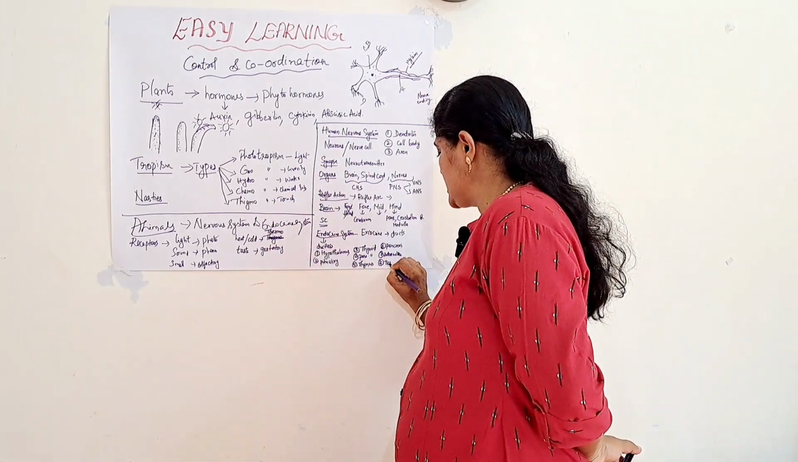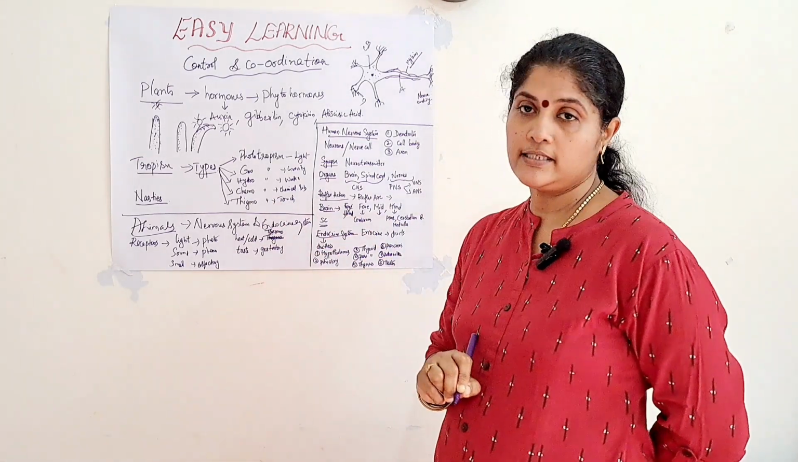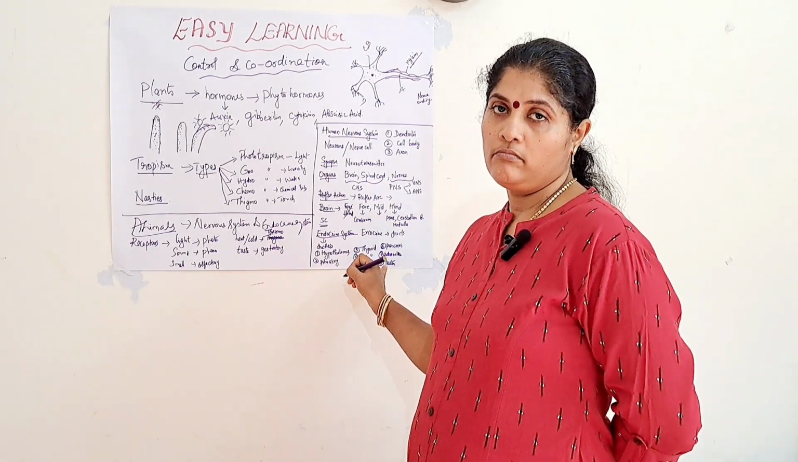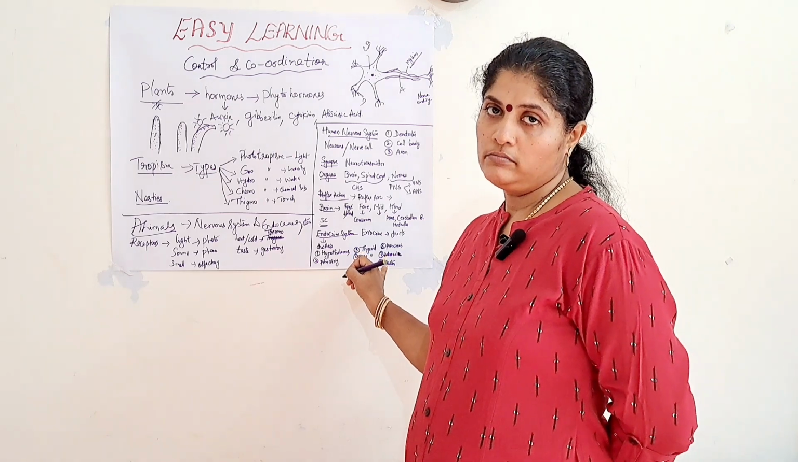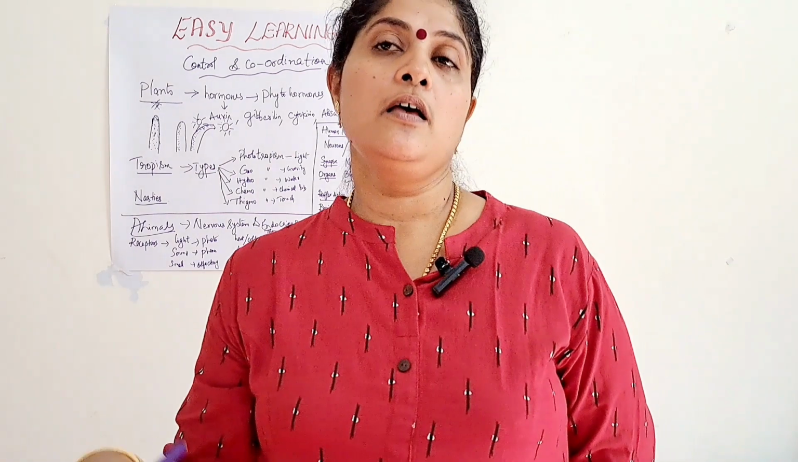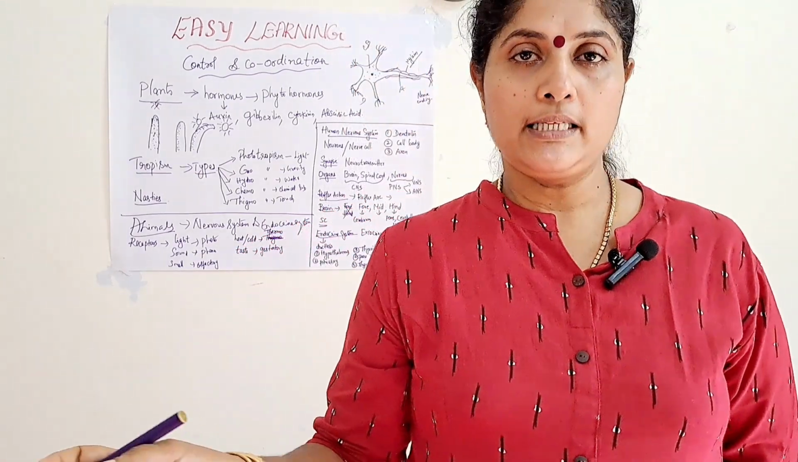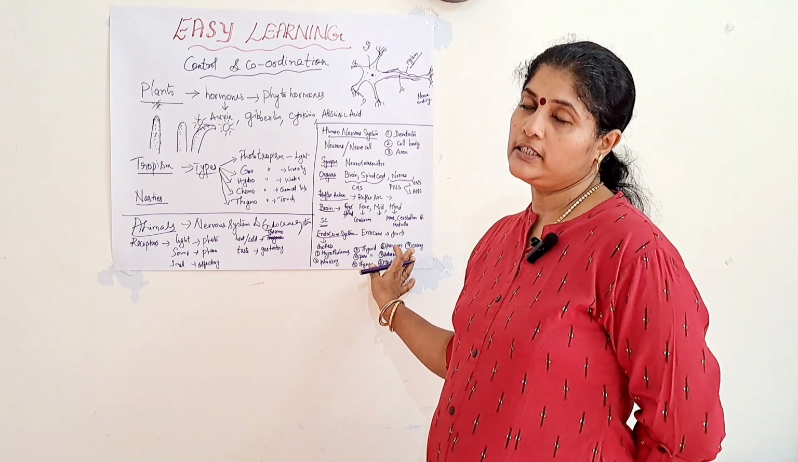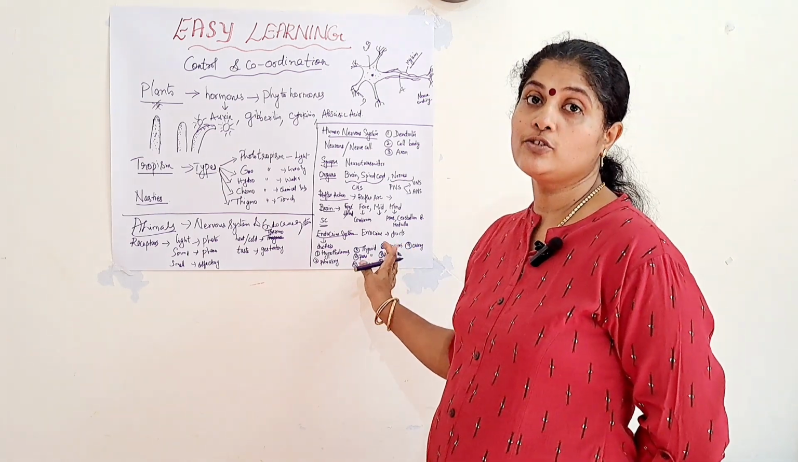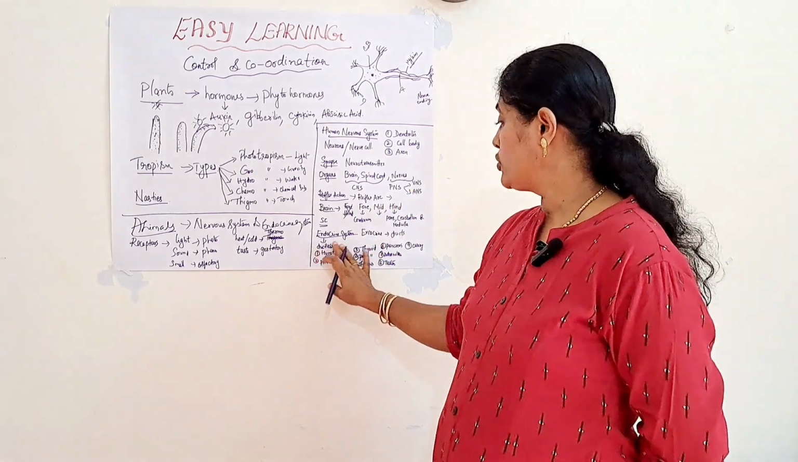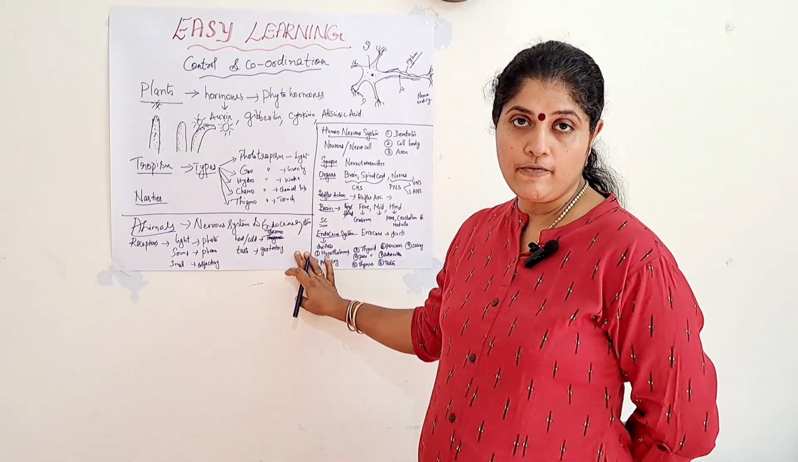Eighth one is the testis. It produces the hormone testosterone and it regulates all the secondary sexual characters present in males. Then the ovary produces the hormones progesterone and estrogen. This also regulates all the secondary sexual characters in females. Okay, so total 9 endocrine glands are there for you to study.